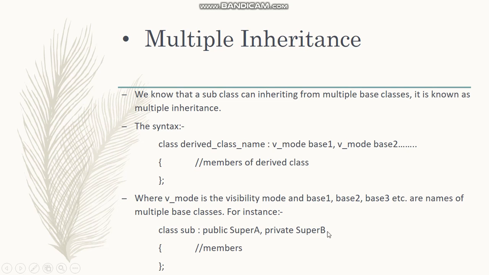So this is the second class which is the base class of the Sub derived class, and we can write the body. Class is ended with a semicolon. So this is how we can write multiple inheritance.